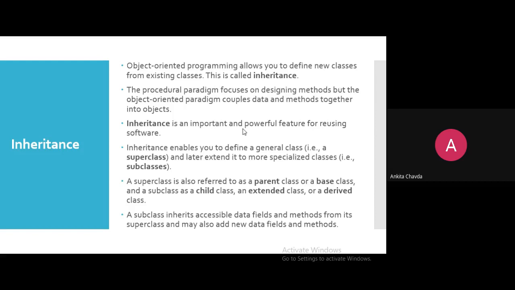Say suppose in one class I'm having 50 methods, and I just need to create 2, 3 more methods into it. So I'll simply extend my existing class. I will automatically have those 50 methods in my class, plus I'll add 2, 3 more methods. So I'll be having 52 methods, 53 methods, right?